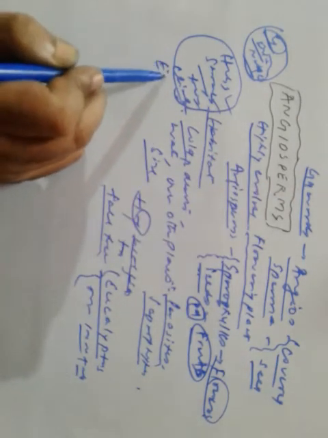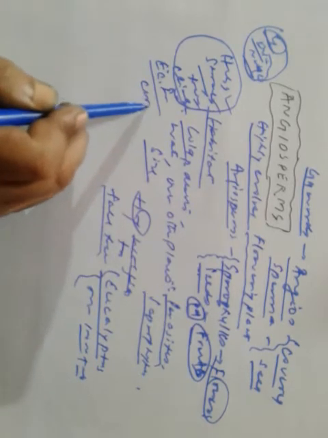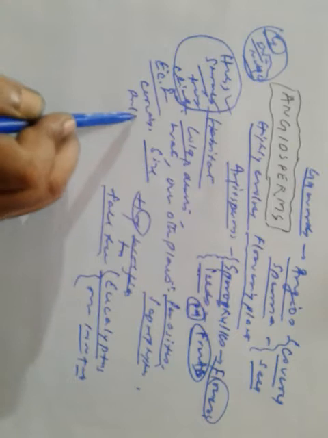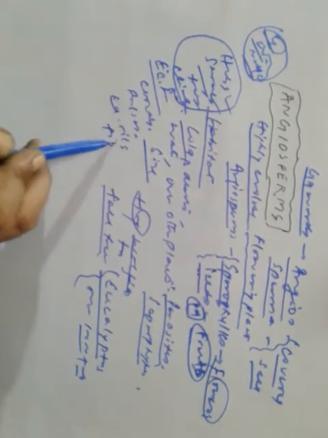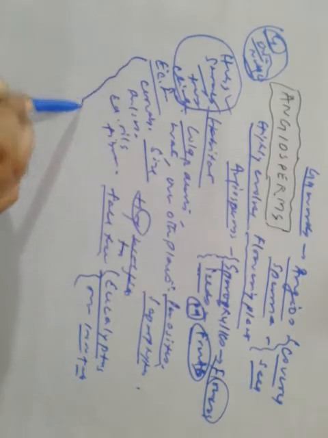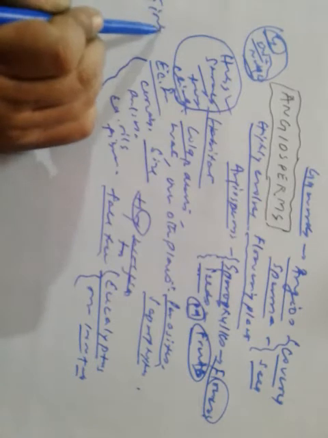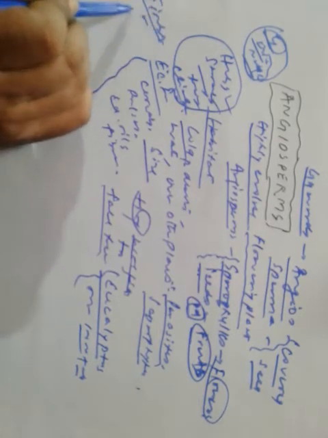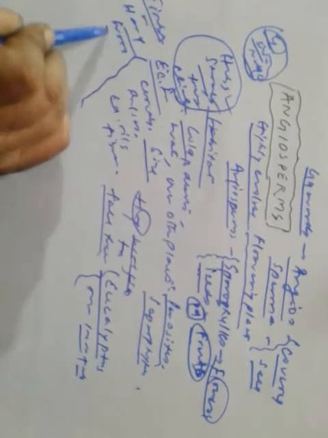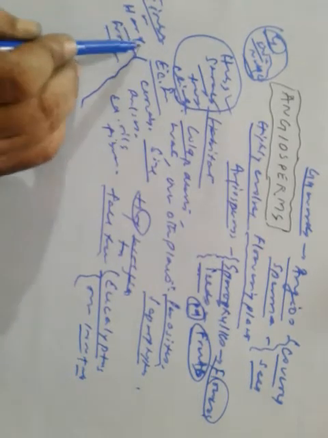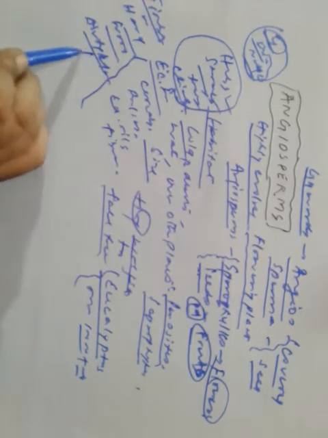Economic importance. They can be used as cereals, pulses, edible oils, fibers. They contain timber or hardwood, and it is obtained from dicotyledonous trees.